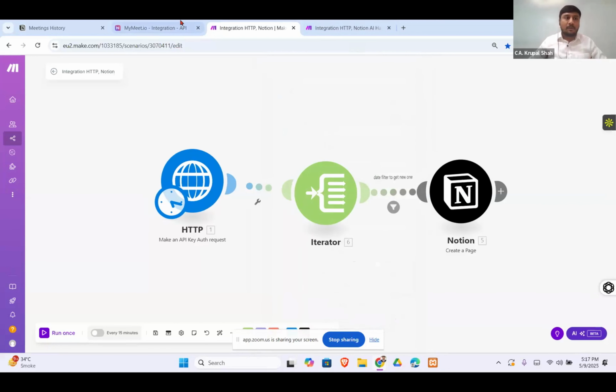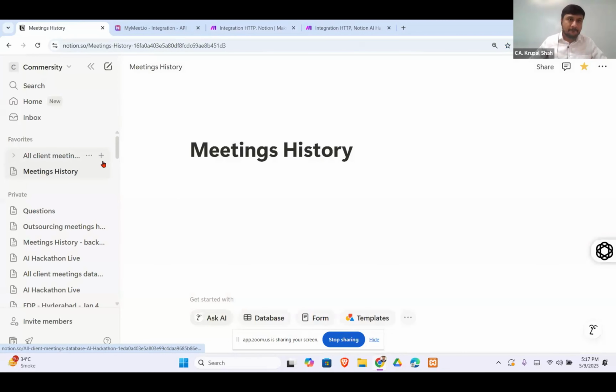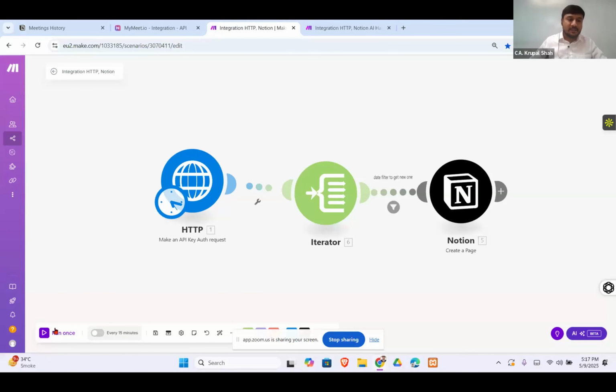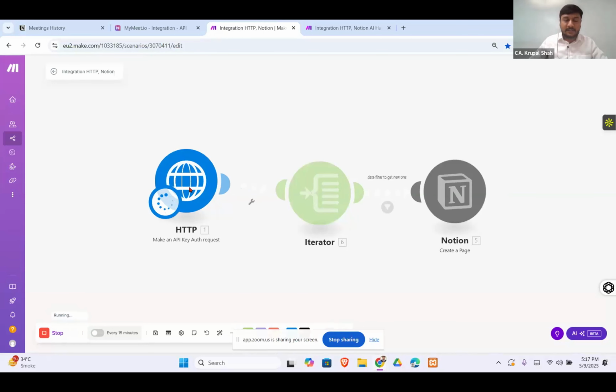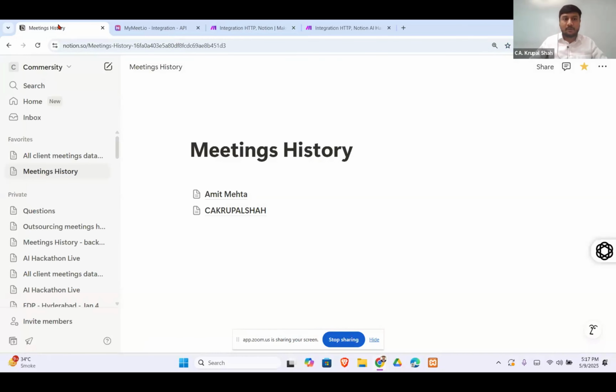Currently this page is blank. Now I'll run this scenario, run once, and as you see, this module is getting the details and sending them to Notion, and all the details are coming over here automatically.